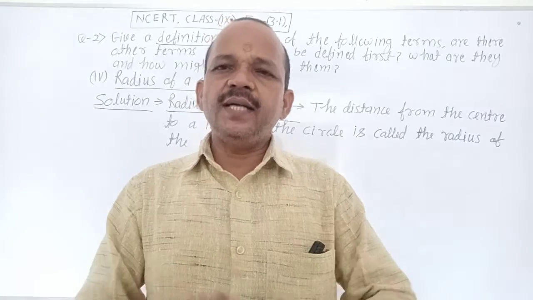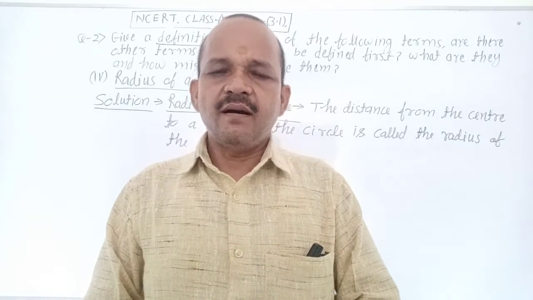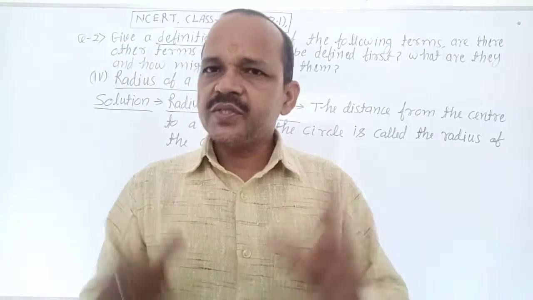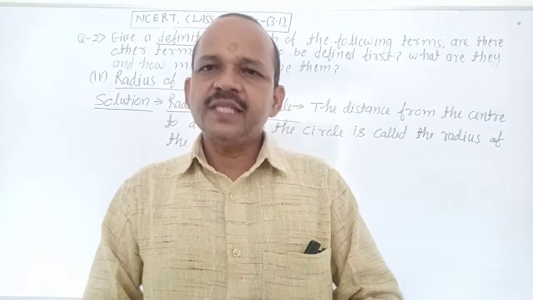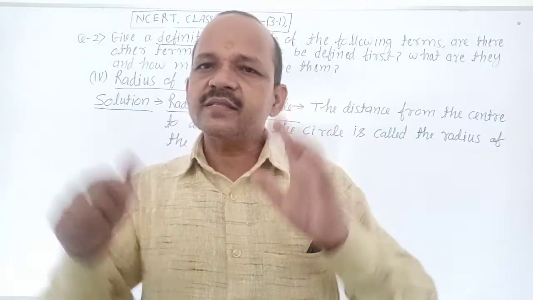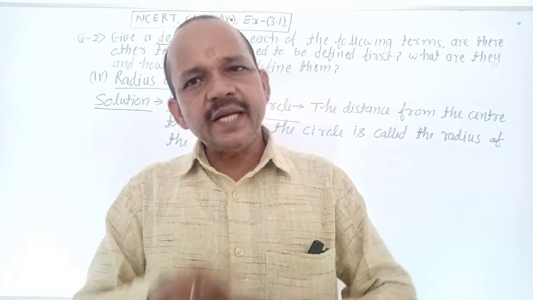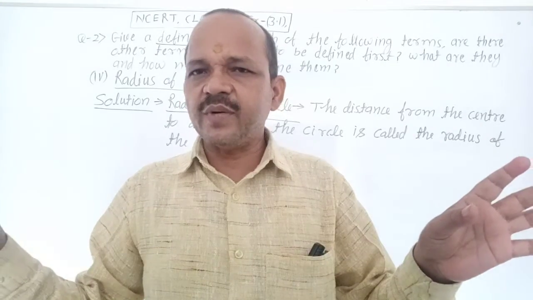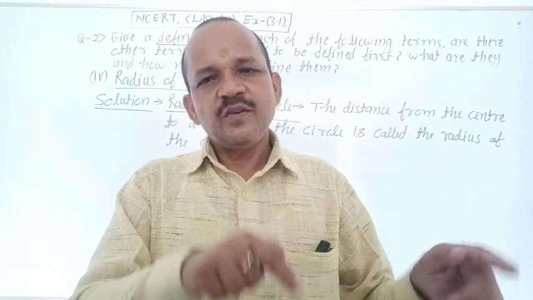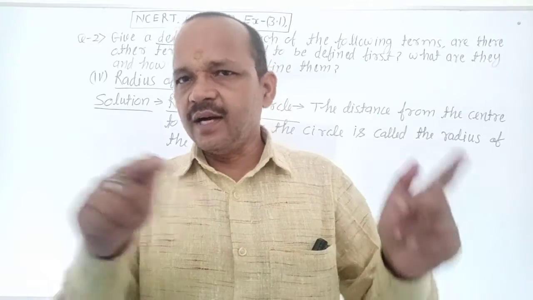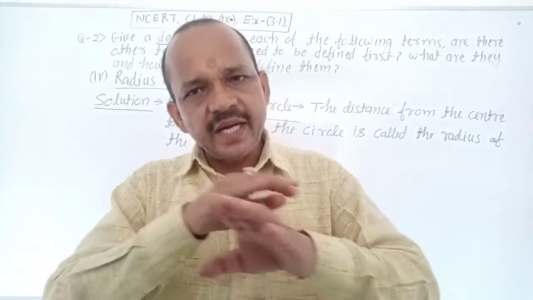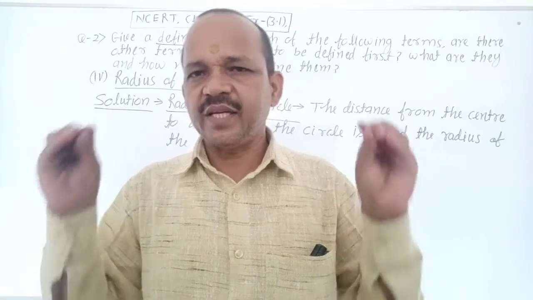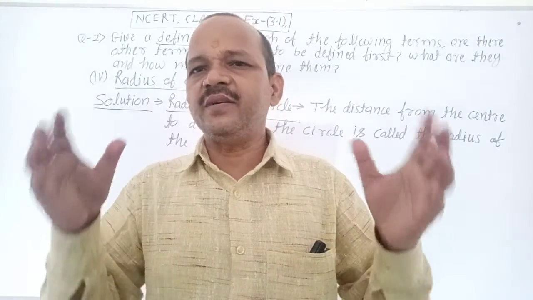Very good. Now I want to describe the radius of the circle. The distance from the center to a point on the circle is called the radius of the circle. Radius of the circle is clear, no confusion about it. Very good. The distance from the center to a point on the circle is called the radius of the circle. It is very easy, you can learn very easily.